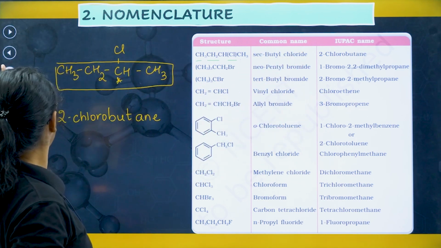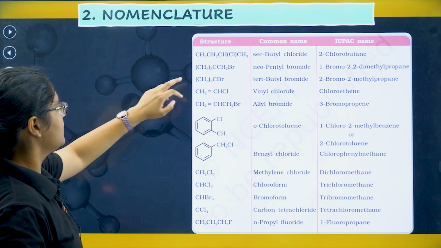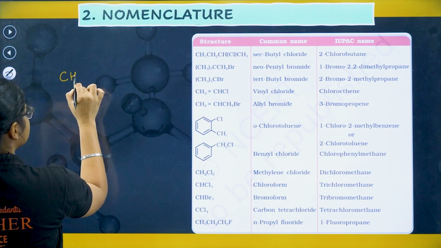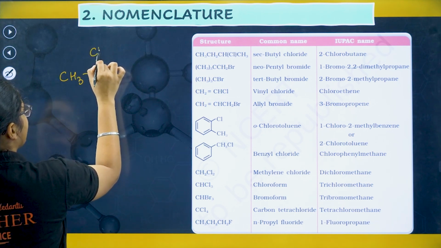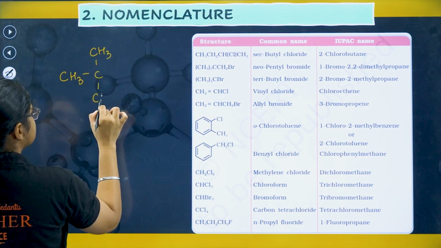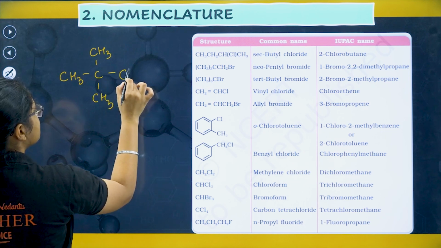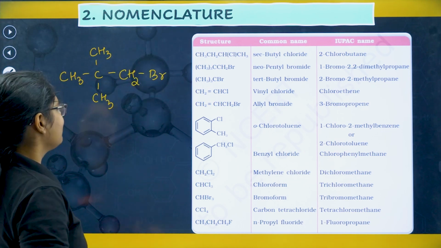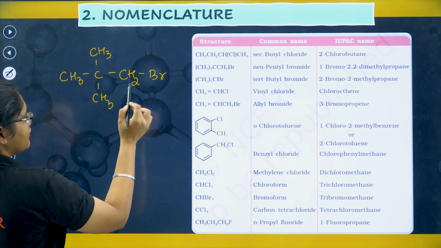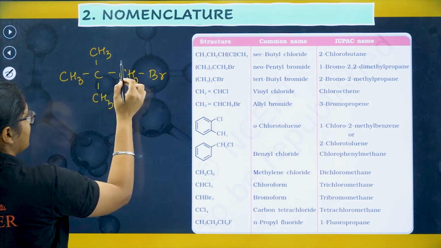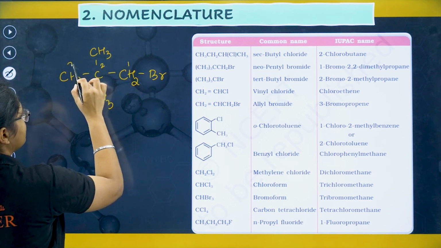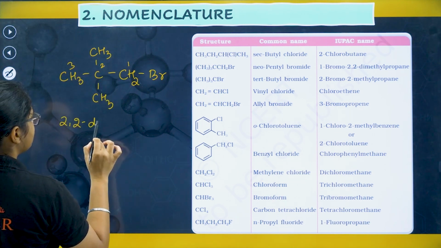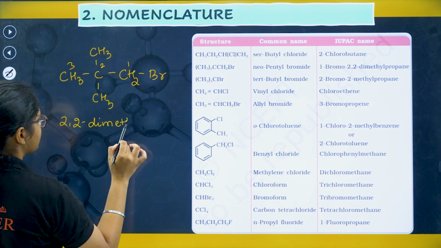Okay, similarly let's move to the next example. You have like this CH3, CH3, CH3, CH2, Br. Okay, now if you see this naming, I can just name it like 1, 2 and 3, okay, and then I have 2,2-dimethyl, right?